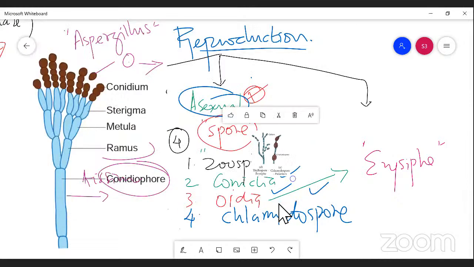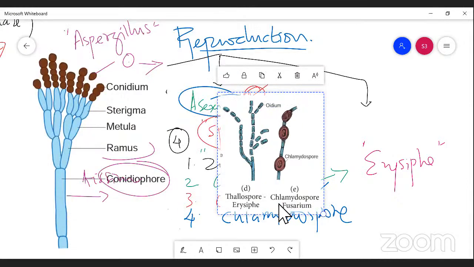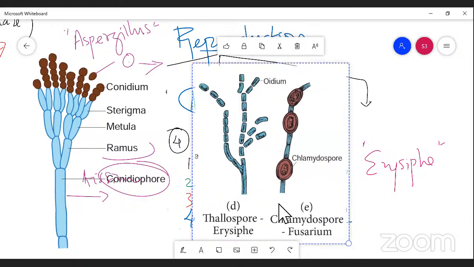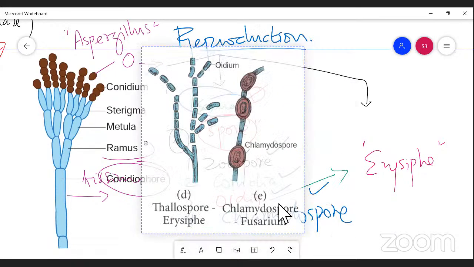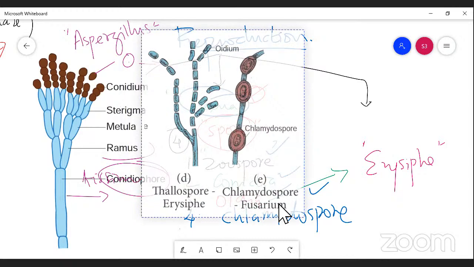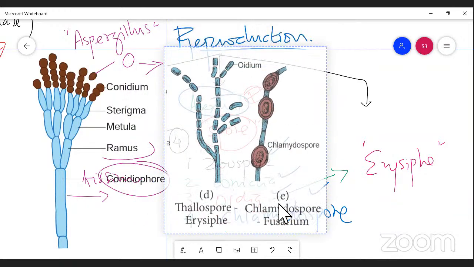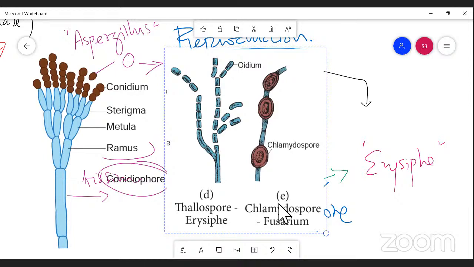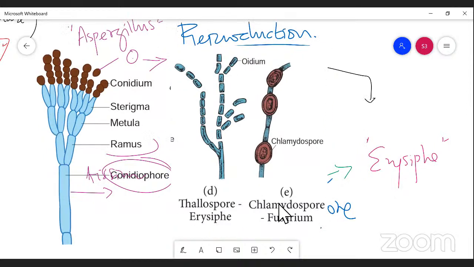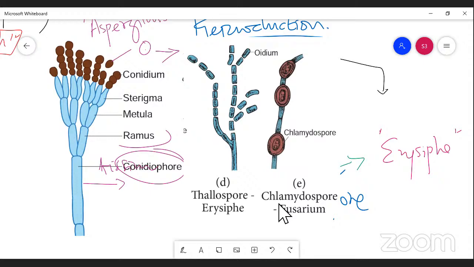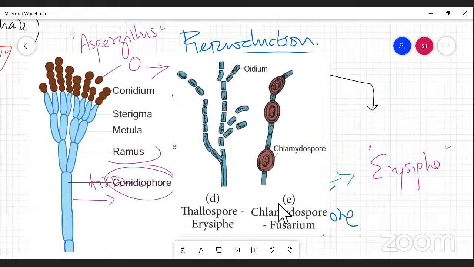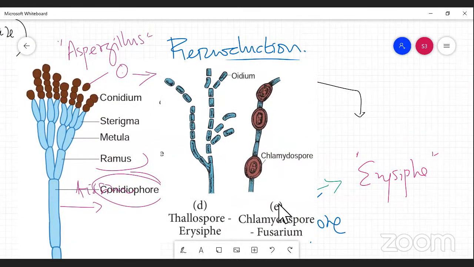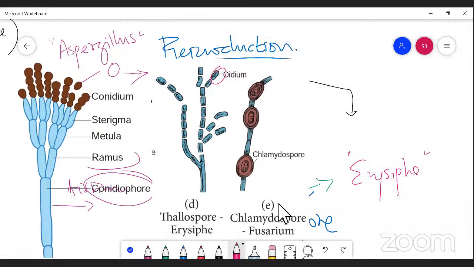This fungus, you can see, this is Erysiphe, right? Students, you can understand now. This is an oidiospore. In this oidiospore, you can see the oidium is a separated part of the branched mycelium. The oidium is also similar to the conidium, but its size is much larger than that of conidia.